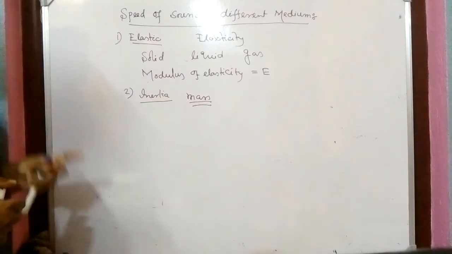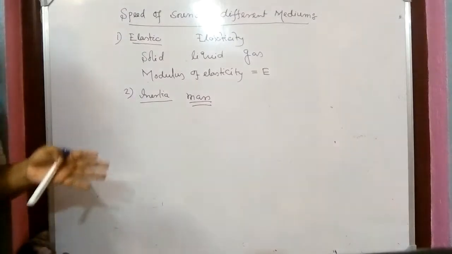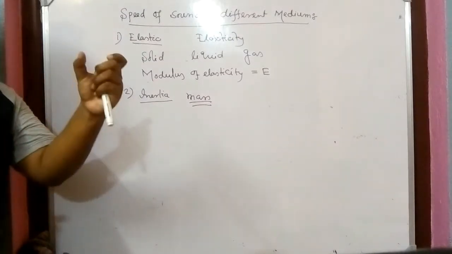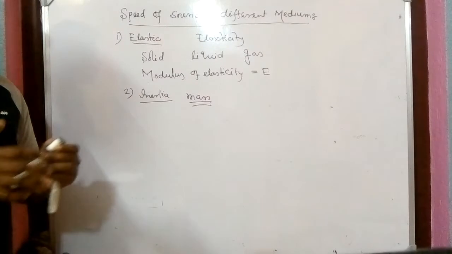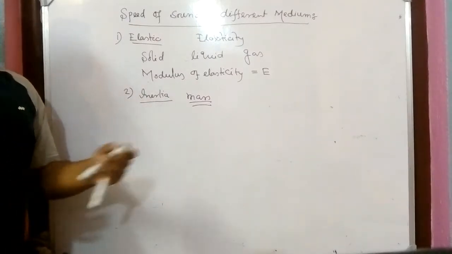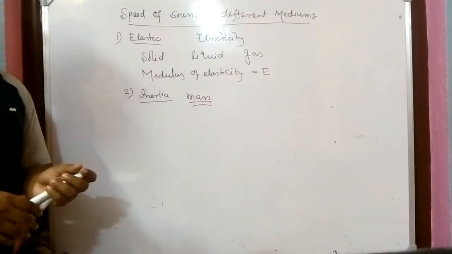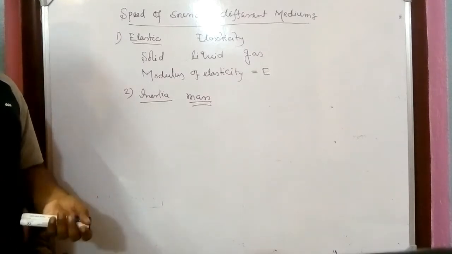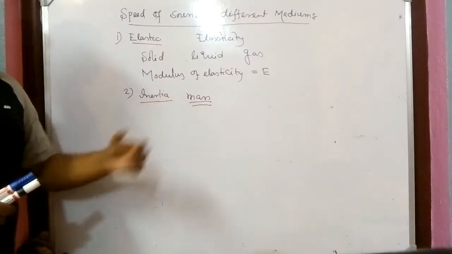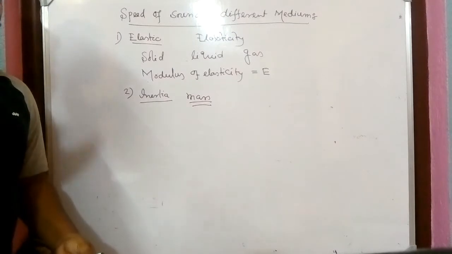But the problem is that whenever we are finding the mass, we have to give a definite volume, because if I increase the volume of the medium, then automatically the mass will be increased. So that value would vary if I change the volume.